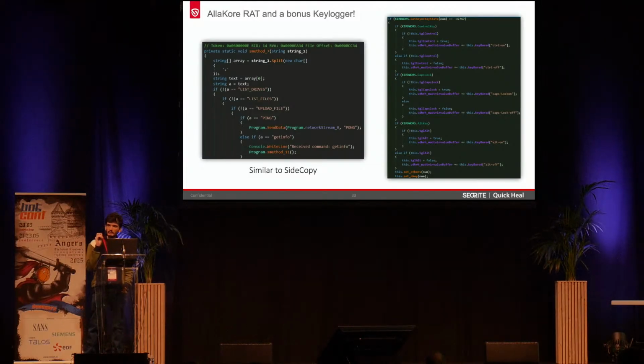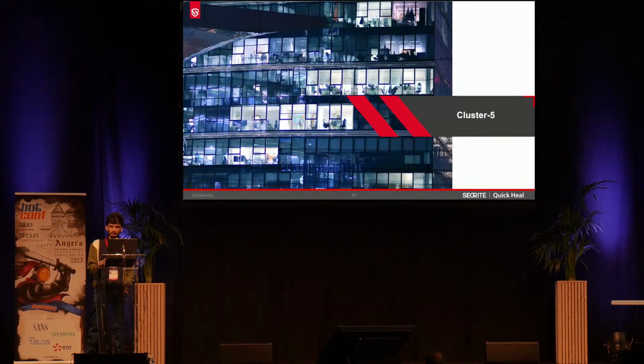And if you remember the commands which were used, it was like ping, pong, upload file, download file. So here you can see the same set of commands for C2 communication, but this is a .NET based payload. We also found a bonus keylogger, which we named the AllaKore keylogger. So this is our second correlation which we found with APT36 and SideCopy APT.